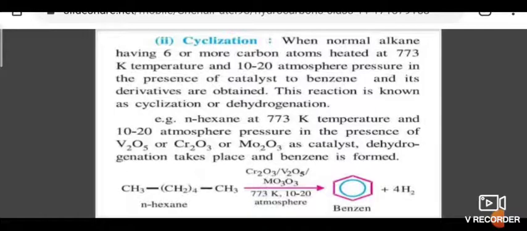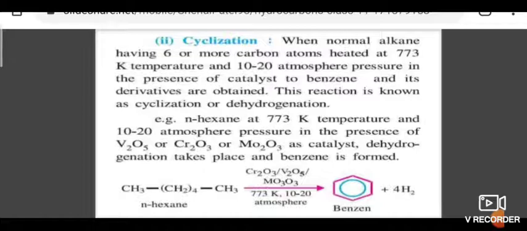So for example, n-hexane at 773 Kelvin temperature and 10 to 20 atmospheric pressure, in the presence of vanadium pentoxide, chromic oxide and molybdenum oxide as a catalyst, undergoes dehydrogenation and benzene is formed. This reaction is called aromatization. Aromatization means a straight chain alkane turns to an aromatic benzene ring. So this reaction is called aromatization or reforming.